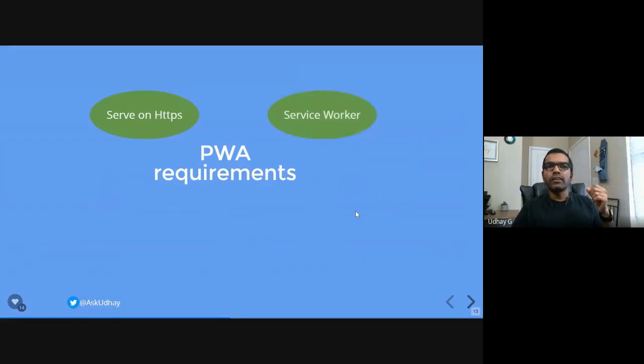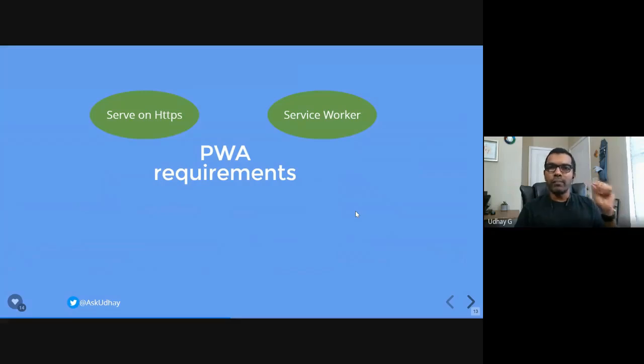And the second requirement is service worker. Make sure your browser has a web API called service worker enabled, and also that it supports service worker. So you cannot access PWA from Internet Explorer 8 or 10. Okay, I'm not sure whether IE10 supports PWA, but you can access a web application, but you cannot bring in the PWA features for older versions of browsers, right?